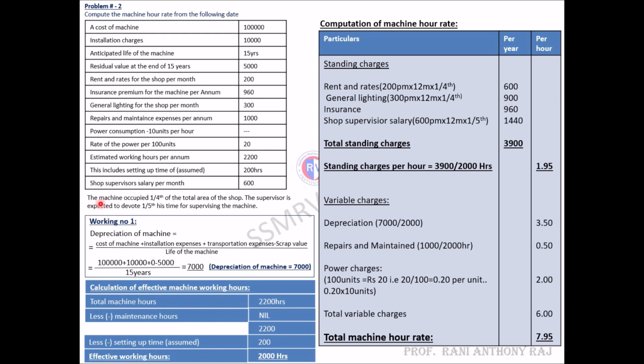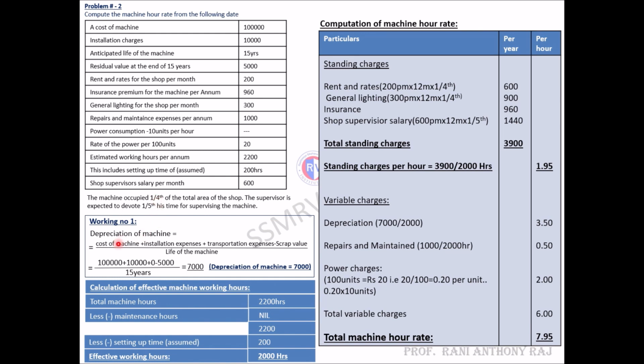Next, additional information. The machine occupies 1/4 of the total area of the shop. The supervisor is expected to devote 1/5 of his time to supervising the machine. So based on this additional information, we need to calculate the machine hour rate.